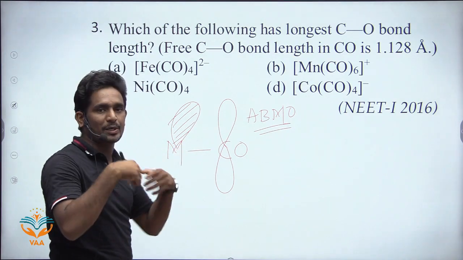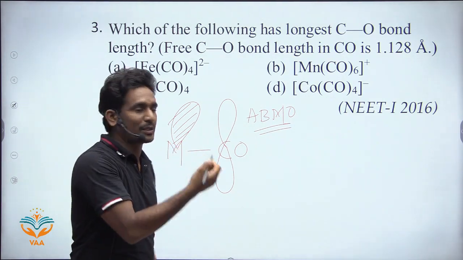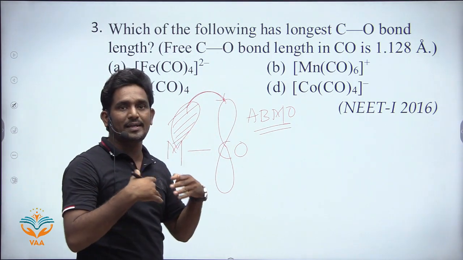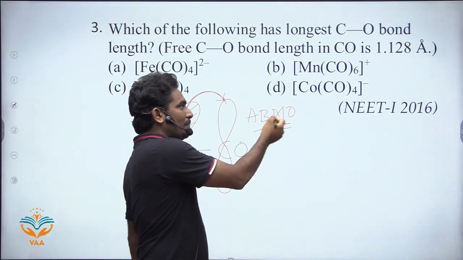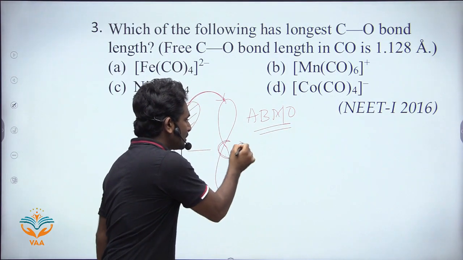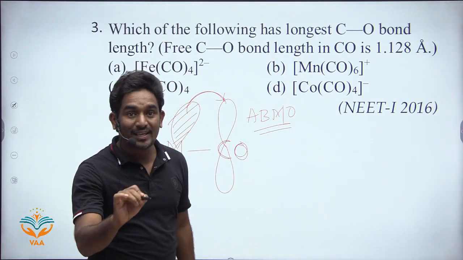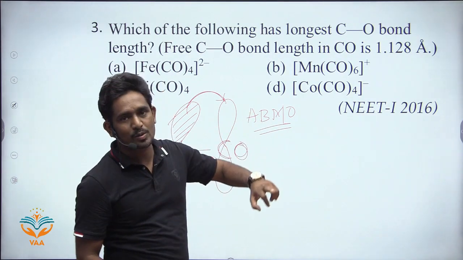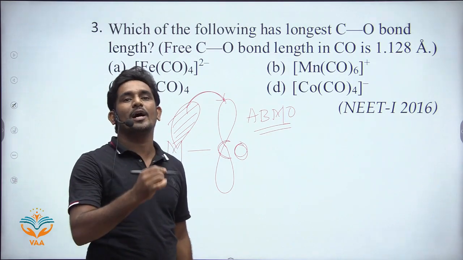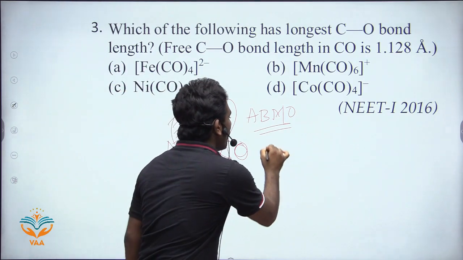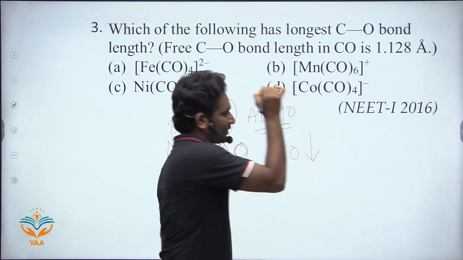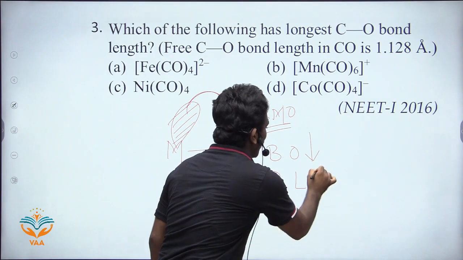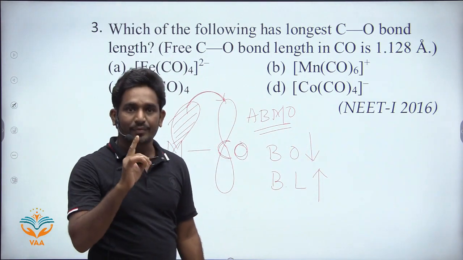If the metal has more electron density, it can donate electrons to the anti-bonding molecular orbitals of CO. We know that when electrons enter anti-bonding molecular orbitals, the bond order decreases. If bond order decreases, the bond length increases.